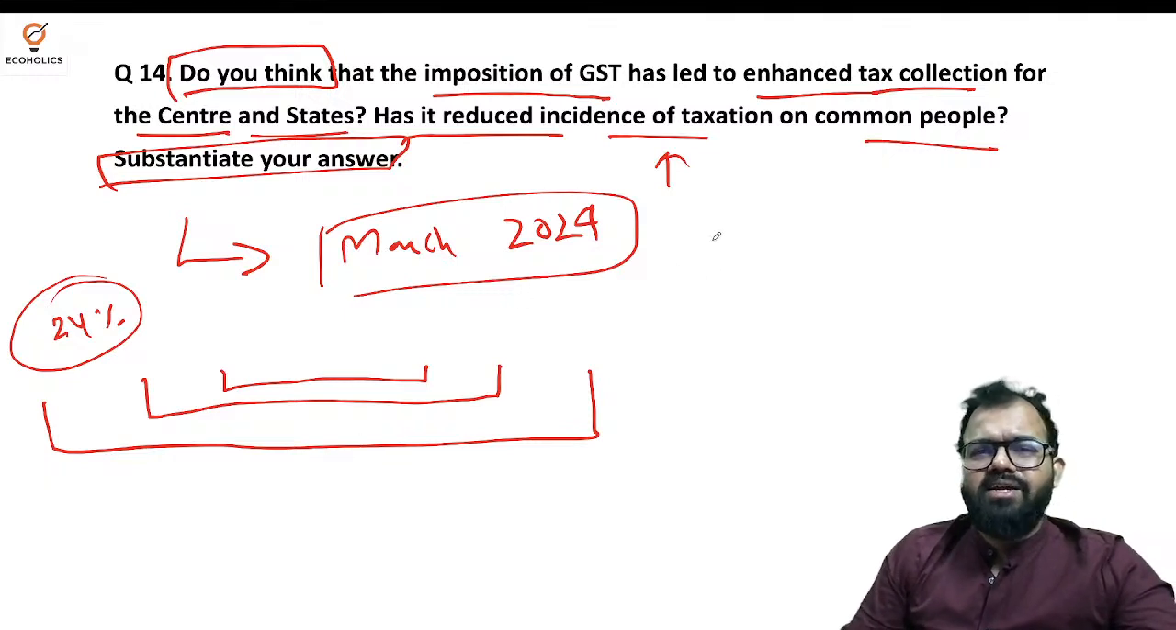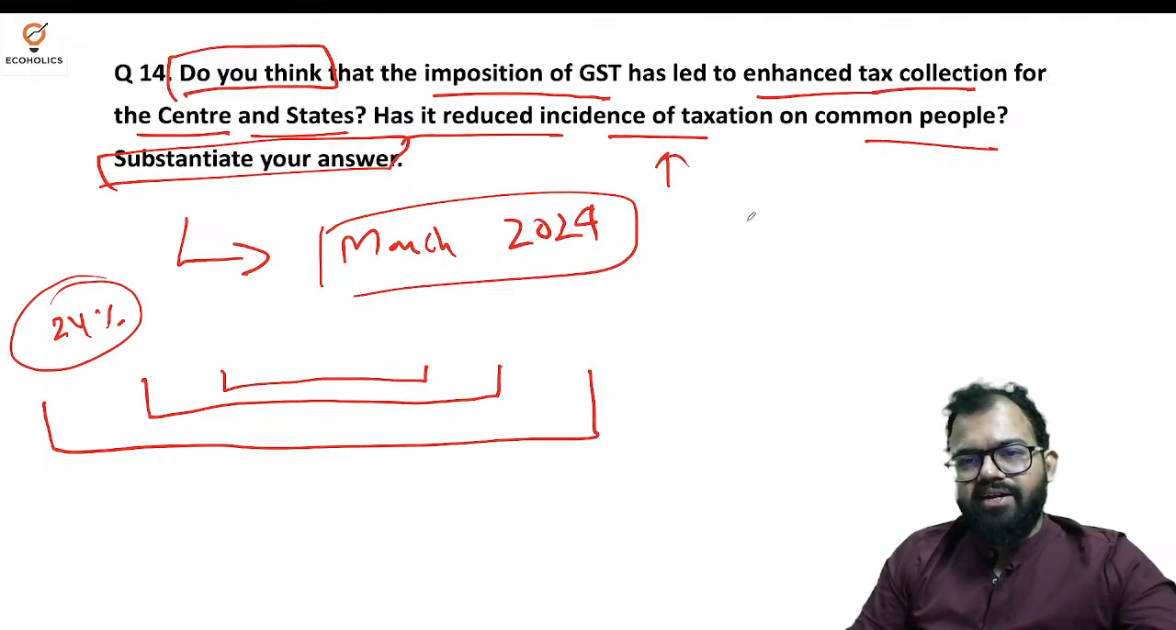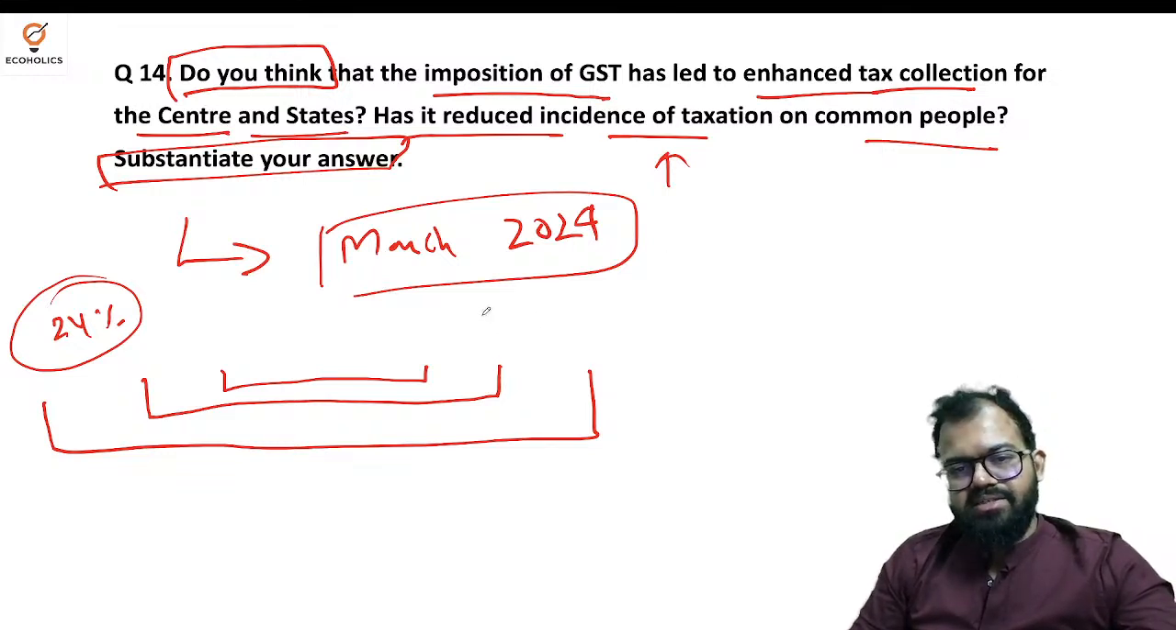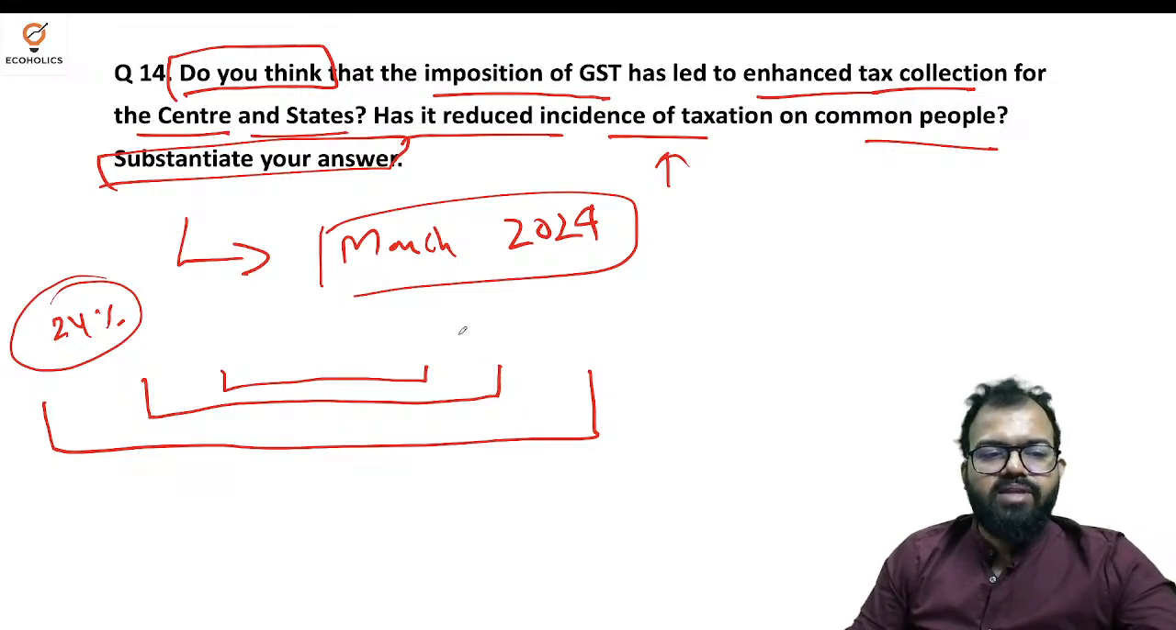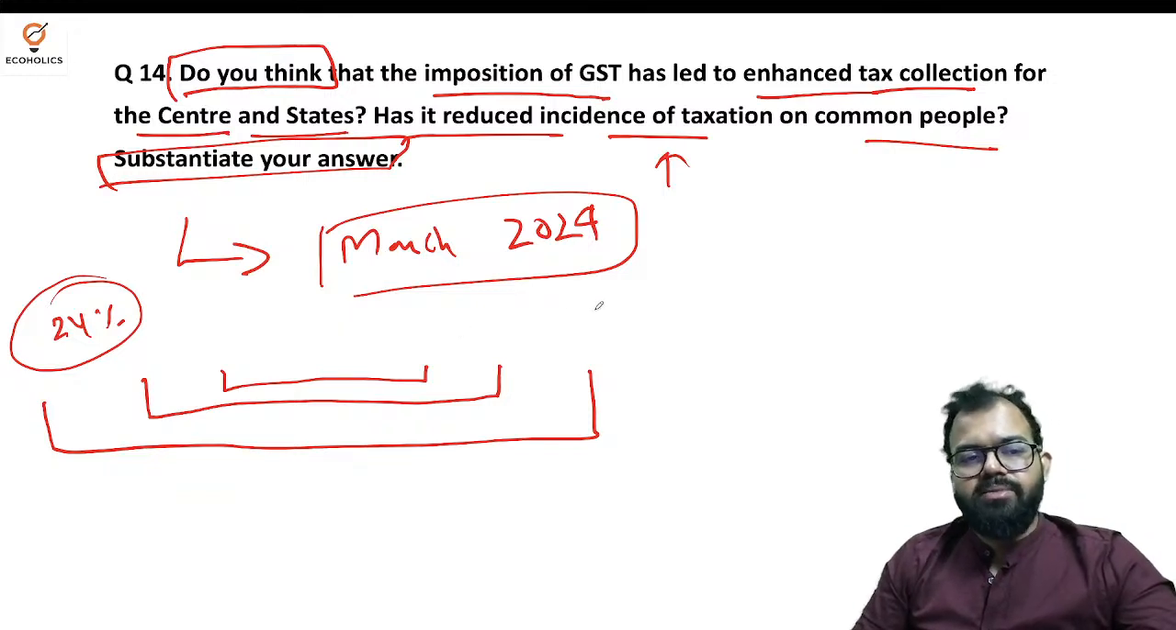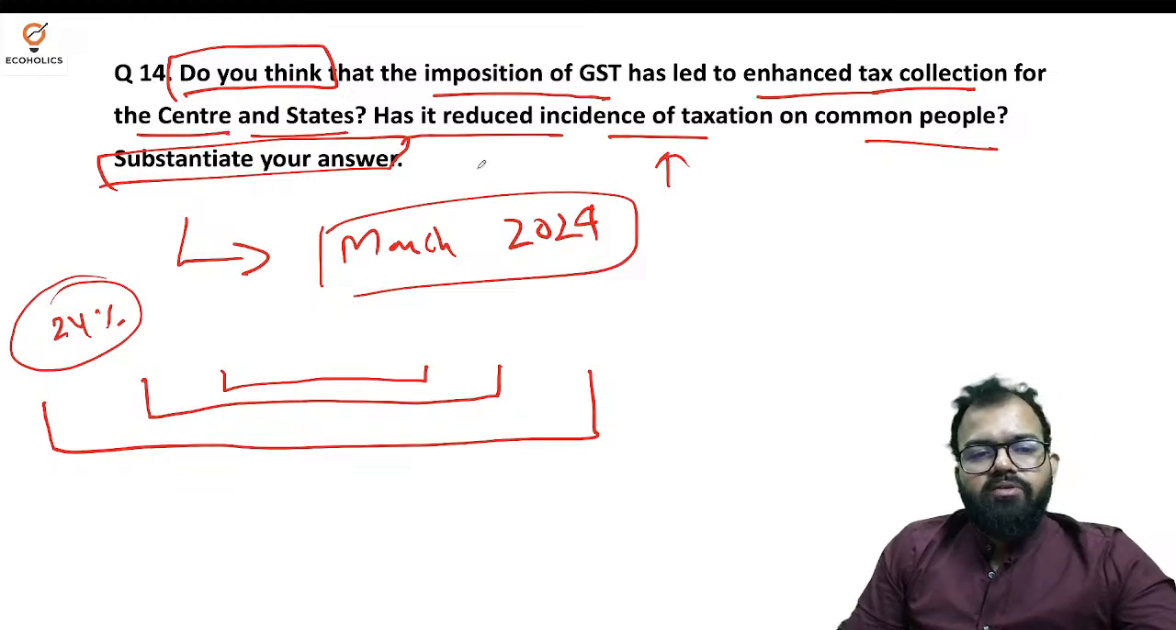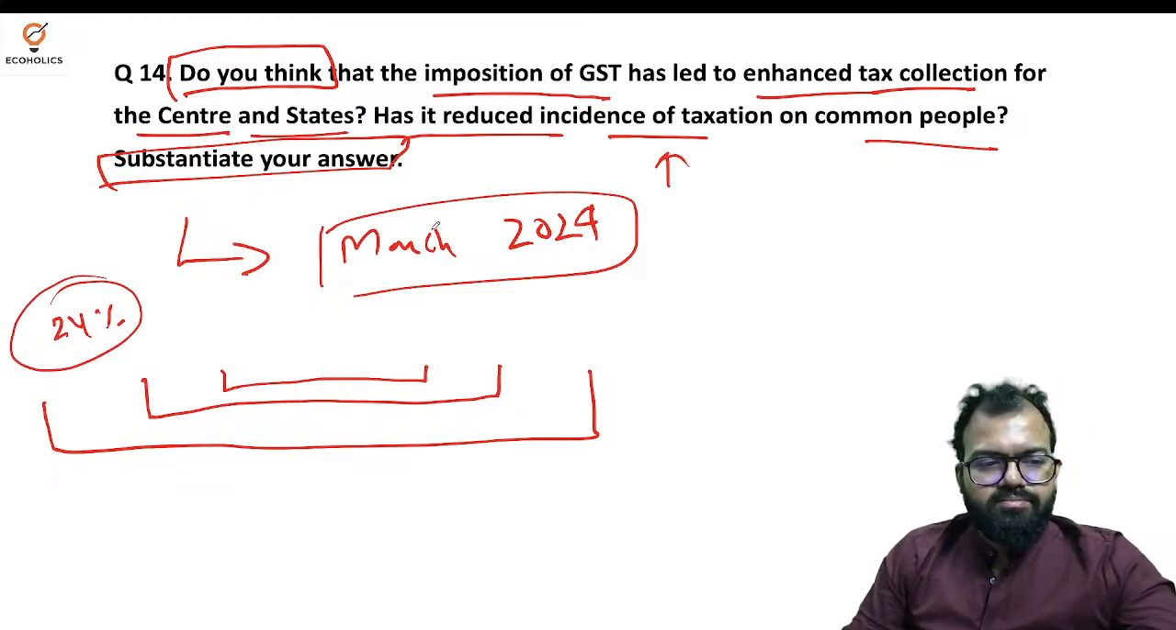And it has simplified as well. So no cascading effect. Cascading effect means multiple time tax imposition. So revenue distribution also there, IGST, SGST, CGST. Again, so that really creates a good environment under taxation. Now we have changed the revenue structure.